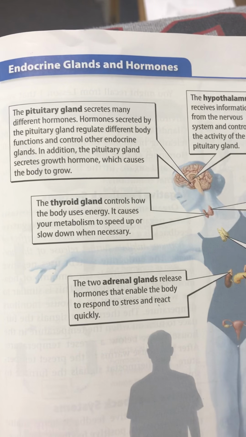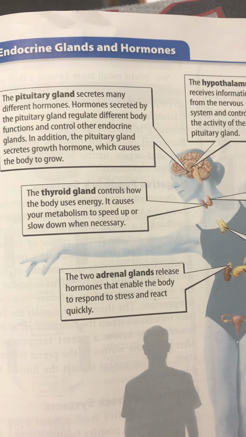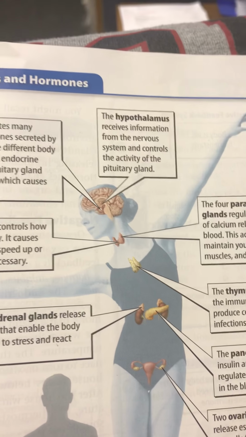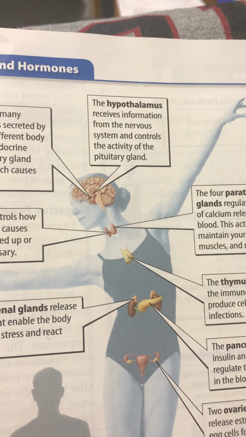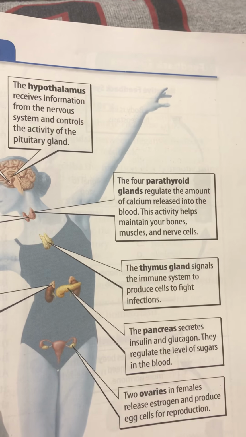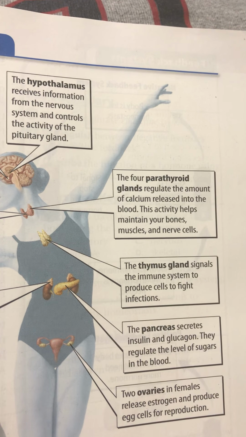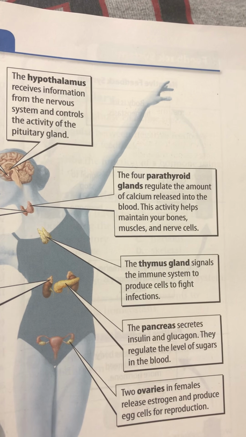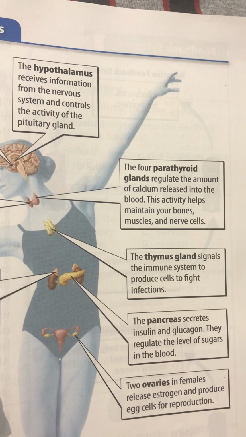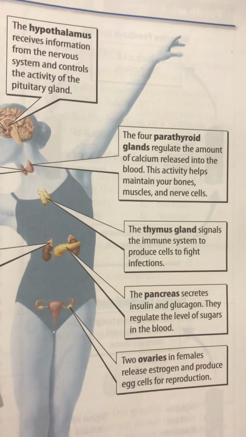The thyroid gland controls how the body uses energy. It causes your metabolism to speed up or slow down when necessary. The hypothalamus receives information from the nervous system and controls the activity of the pituitary gland. The 4 parathyroid glands regulate the amount of calcium released into the blood. This activity helps maintain your bones, muscles, and nerve cells. The thymus gland signals the immune system to produce cells to fight infections.